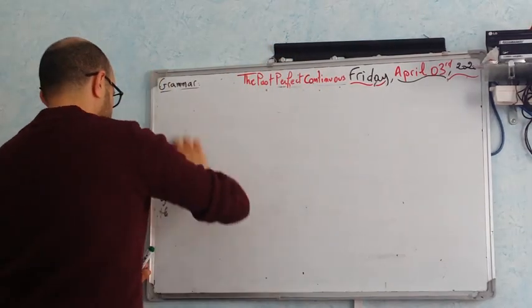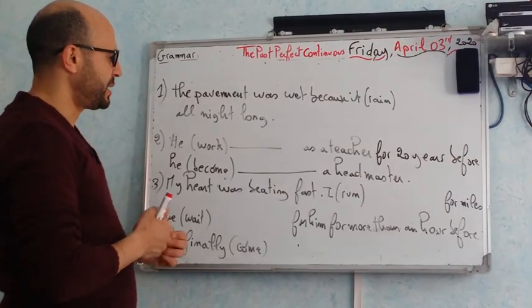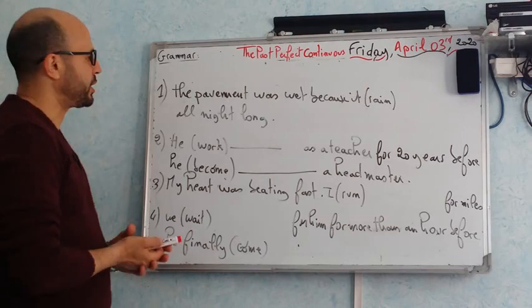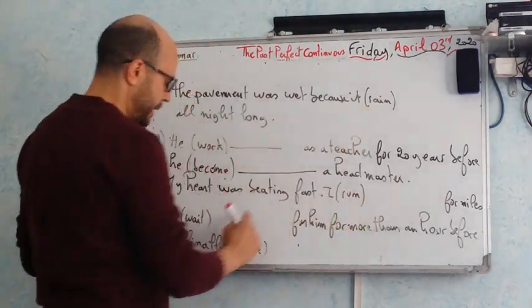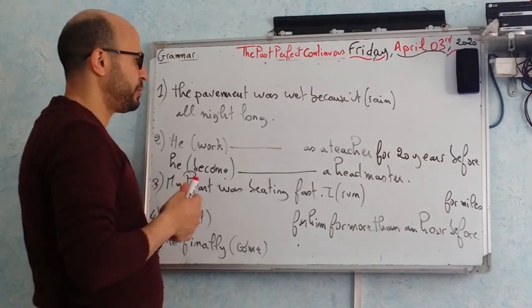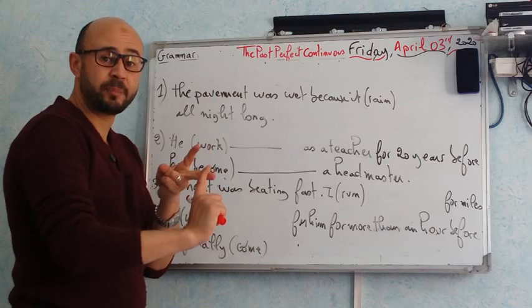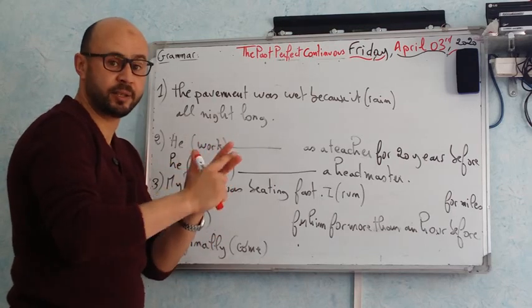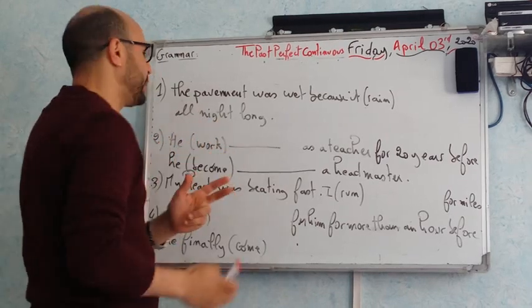First, I will give you only a short exercise. The exercise is the usual question. We're going to put the verbs in brackets in their correct tense. Either you're going to put them in the simple past, the past perfect simple, or the past perfect continuous. Three tenses: simple past, past perfect simple, or past perfect continuous.